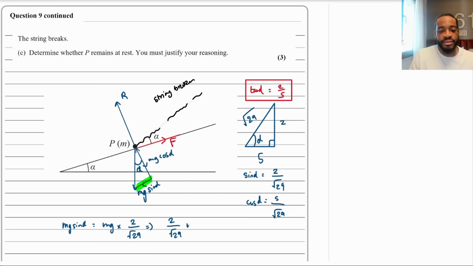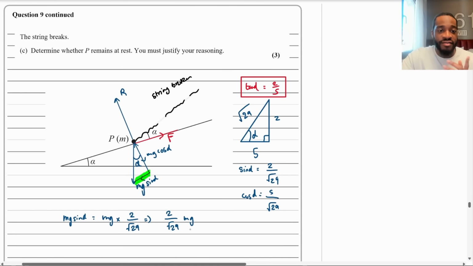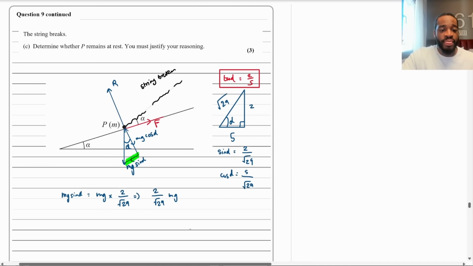I'll just write it like that. Now, I need to figure out the frictional force. Remember, F is equal to mu R, isn't it? Okay? So I'm going to say that F is equal to, remember the coefficient of friction, by the way, was a half from part B, or from the beginning of the question anyway. So I'm going to say F is equal to a half R.